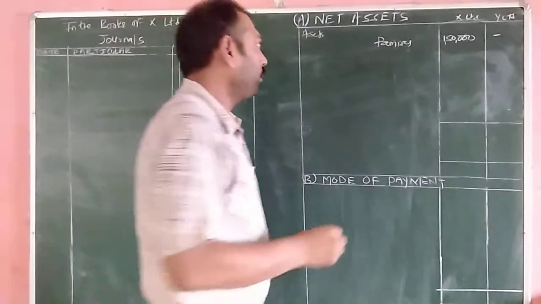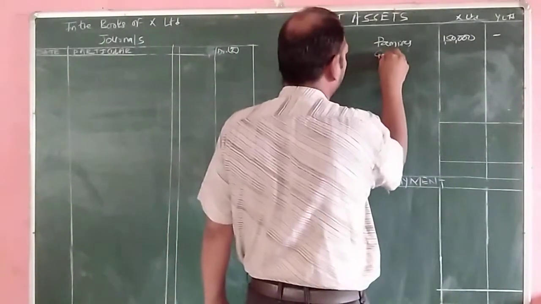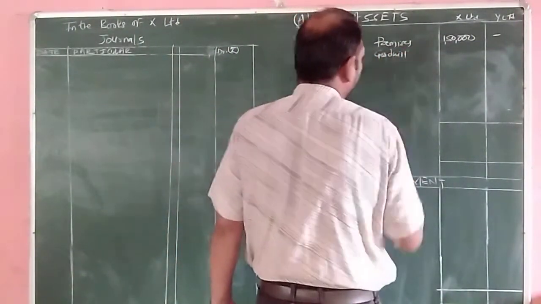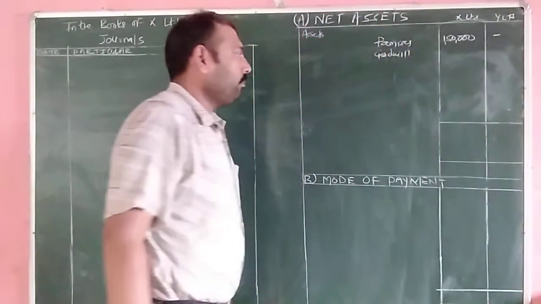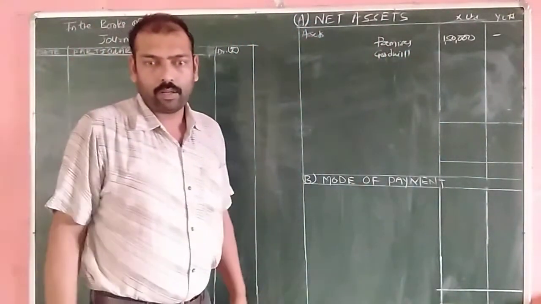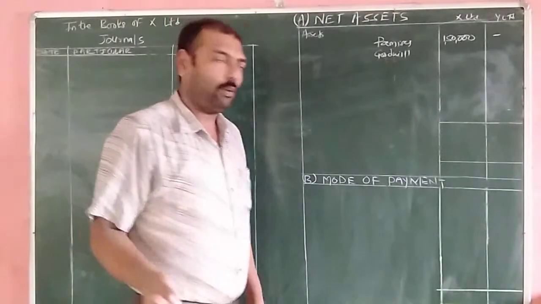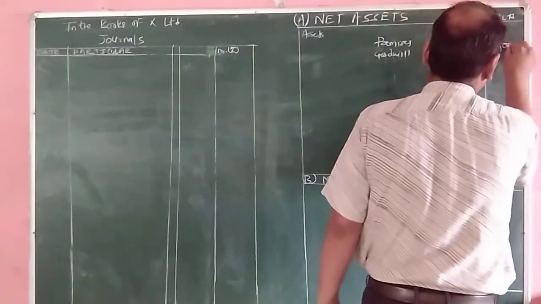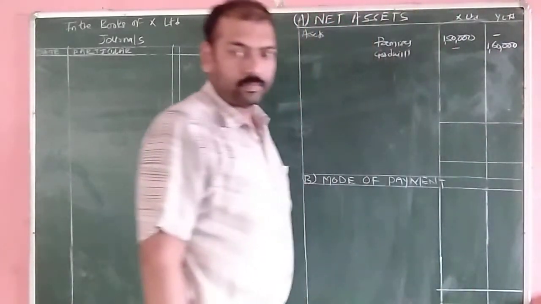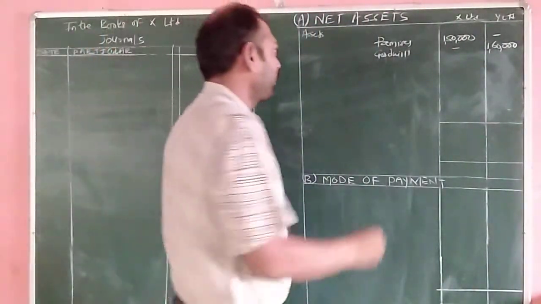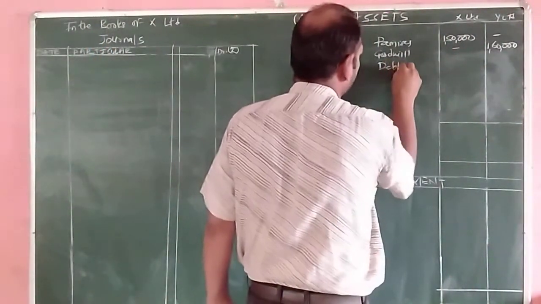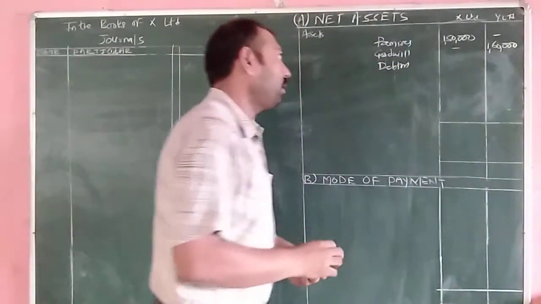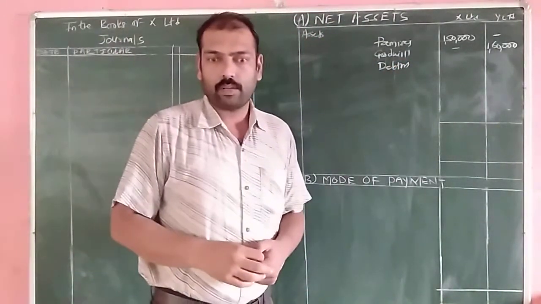Second asset is goodwill. It is appearing in the books of Y Limited, and again there is a revaluation in the value of the goodwill, and the goodwill is taken over at 1,60,000. Next it is given sundry debtors, and there is a revaluation in the value of debtors also.